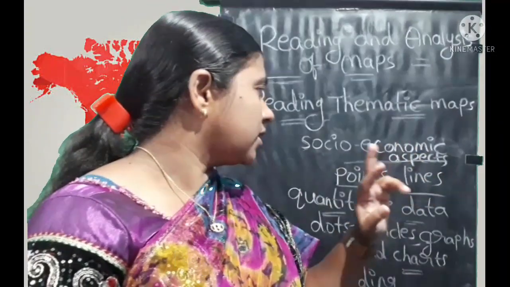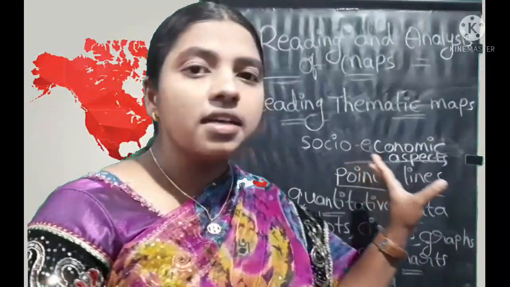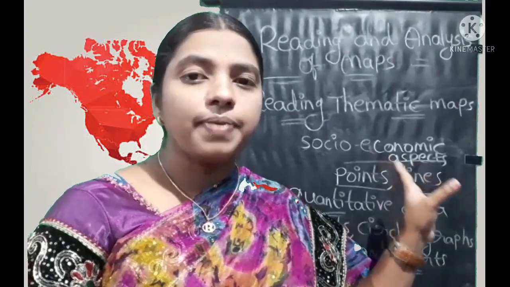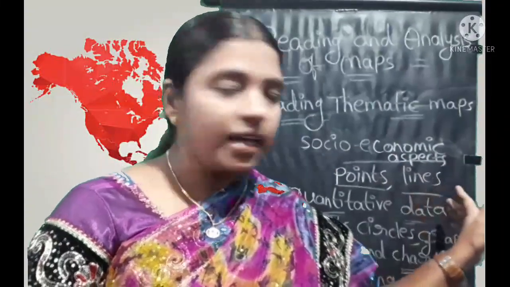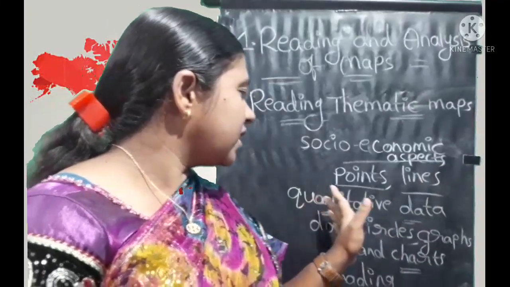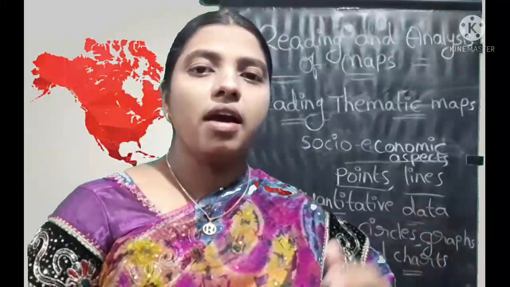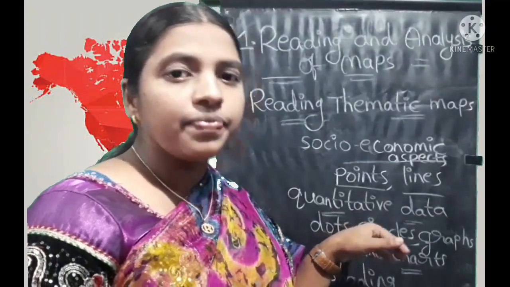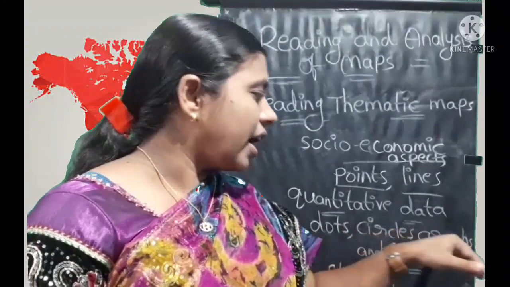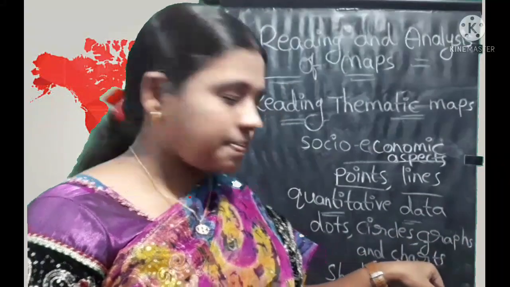Socio-economic aspects or details on a map use the symbols of points and lines, and the quantitative data on maps use the symbols of dots, circles, graphs and charts.